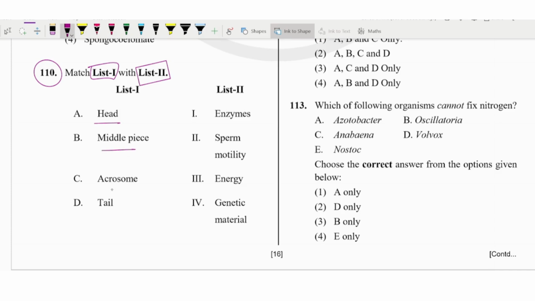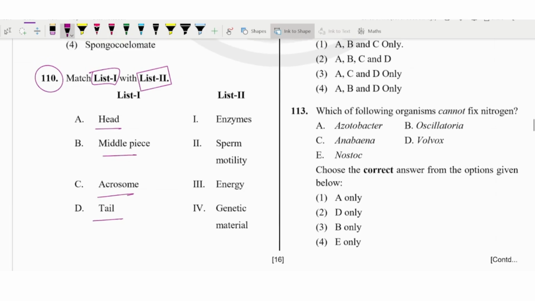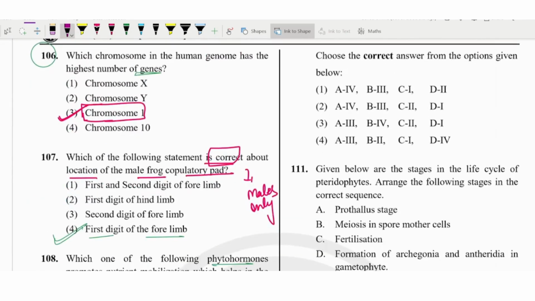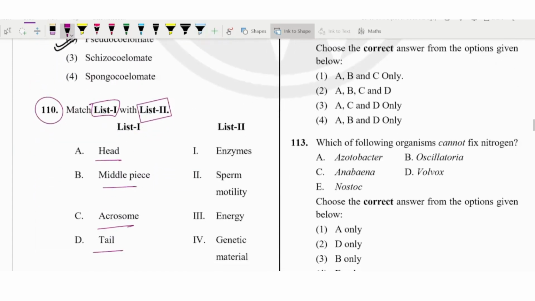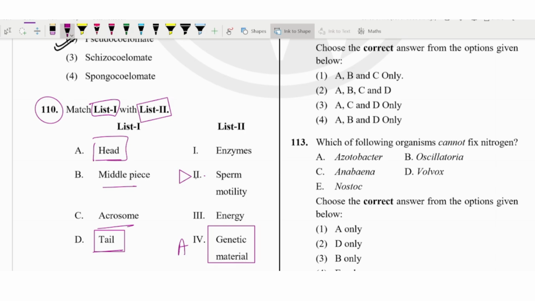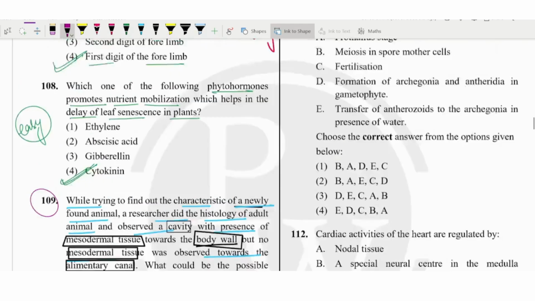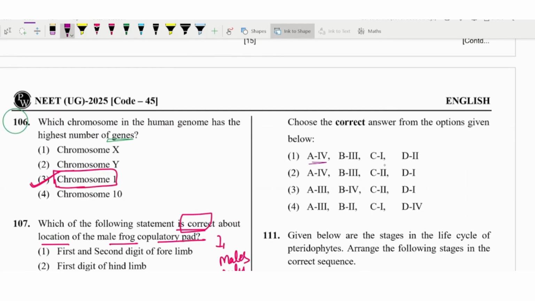Head, middle piece, acrosome and the tail. Let us see the matching they have given here. Head is having the genetic material, and the sperm motility because of the tail would be D2, A4. Acrosome is having the enzymes, so it would match with C. Middle piece has the mitochondria, so energy. So A4, C1, B3. Okay, I hope it would be clear.